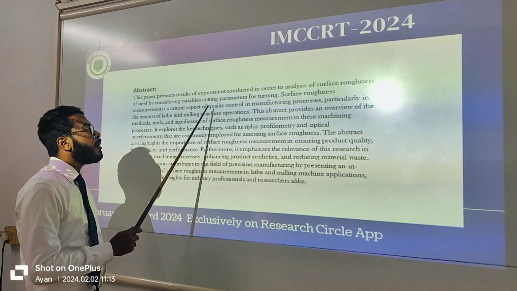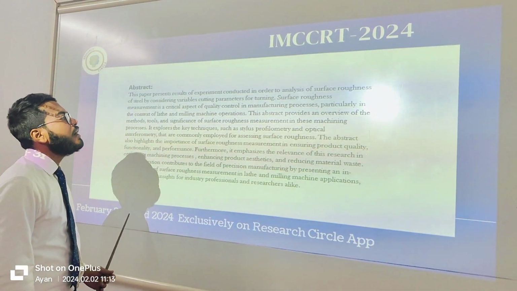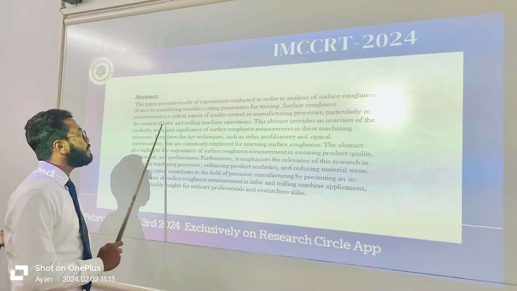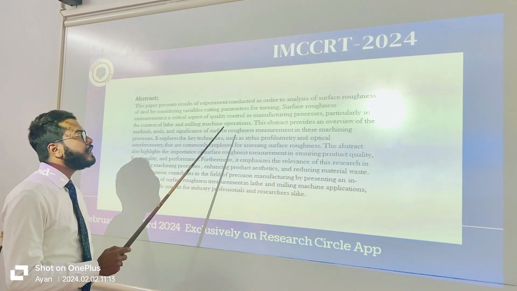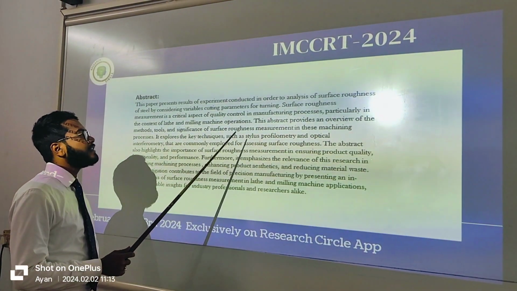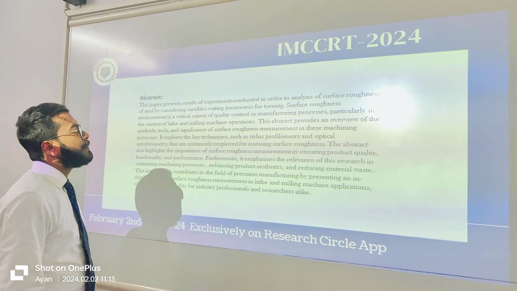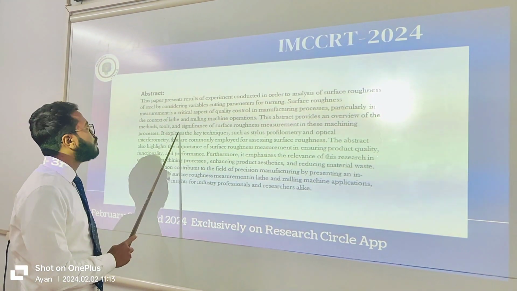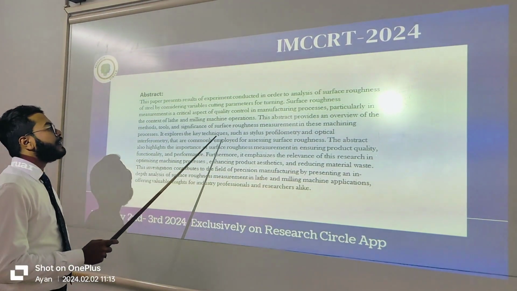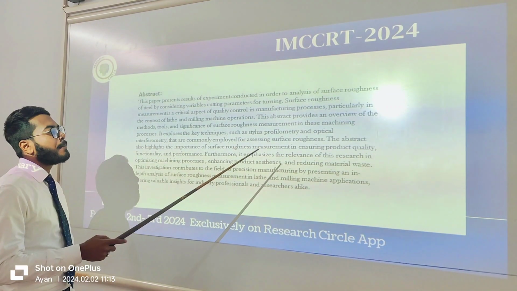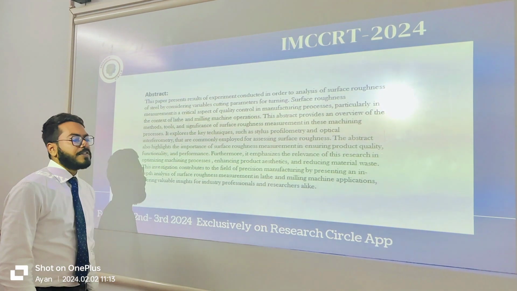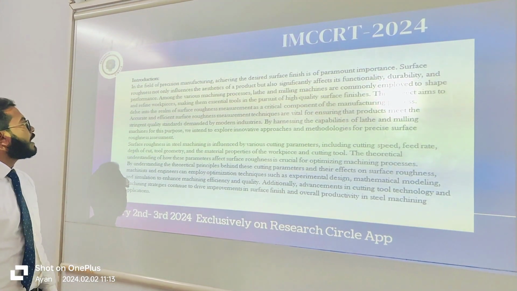This paper presents the results of an experiment conducted to analyze the surface roughness of steel by considering variable cutting parameters for turning. Surface roughness measurement is a critical aspect of quality control in the manufacturing process, particularly in the context of lathe and milling machine operations. This abstract provides an overview of the methods, tools, and significance of surface roughness measurement. It explores key techniques such as stylus profilometry and optical interferometry that are commonly employed for assessing surface roughness. Now I have come to the introduction.